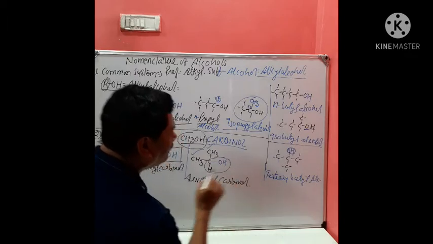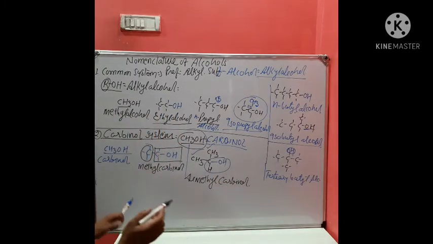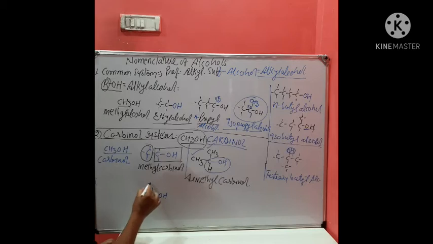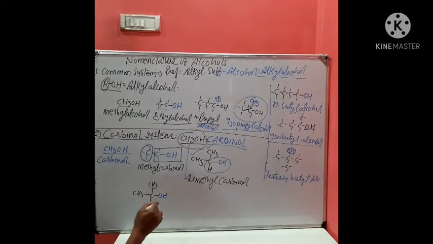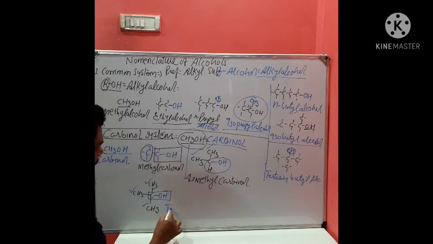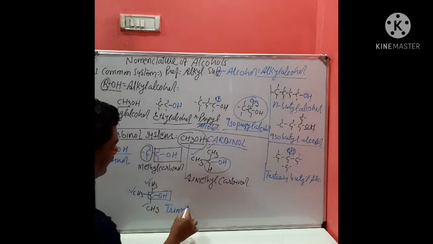Dimethyl carbinol. Okay. Can we write some more? See, this is C and OH, and it is attached with one CH3, one more CH3 and one more CH3. Earlier in common system it was termed as tertiary butyl alcohol, but in carbinol system, again this is the part of carbinol. So 1, 2 and 3 methyls are there. So this is called trimethyl